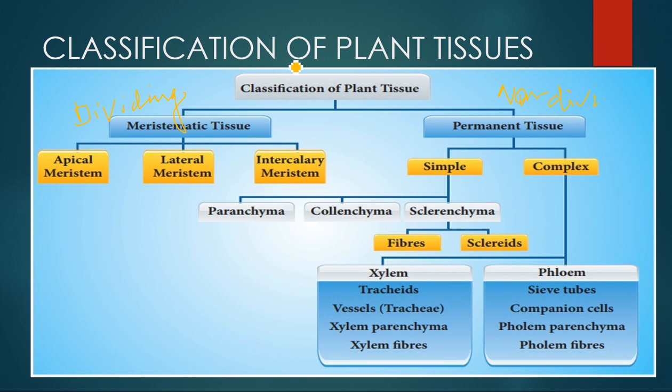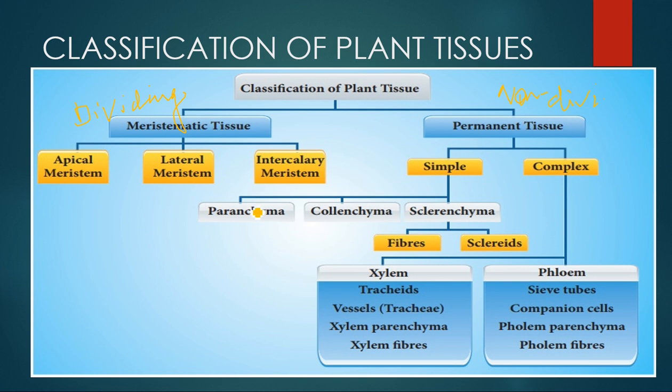Permanent tissue can be simple or complex. The simplicity is based on the types of cell involved in formation of that tissue, and the complexity is on the basis of the various kinds of cells which are present to form that particular tissue.